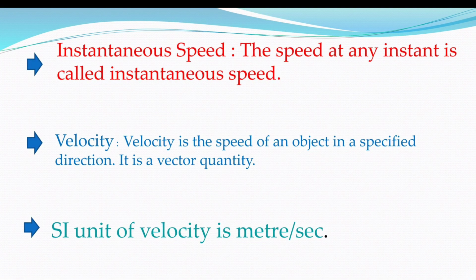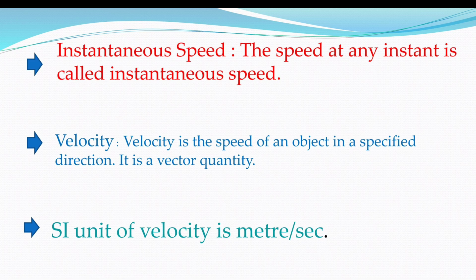When the road is busy, that means at the signal lights or in short stops, we are unable to move fast. Here we can learn the concept of instantaneous speed. What is instantaneous speed? The speed at any instant is called instantaneous speed.